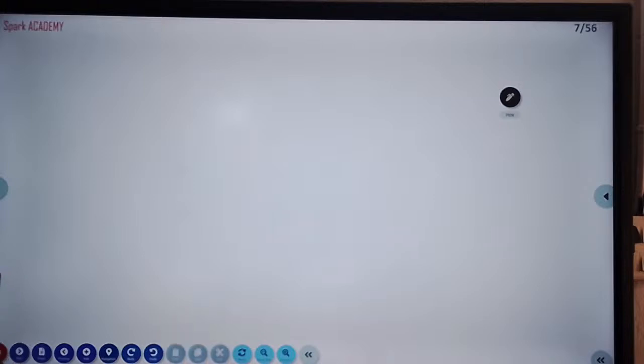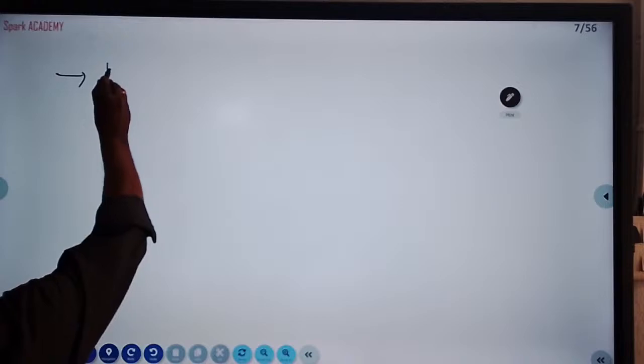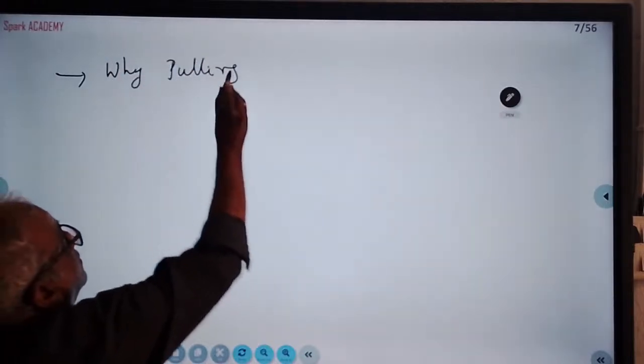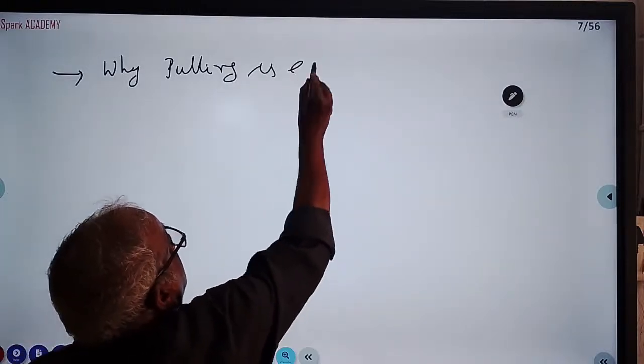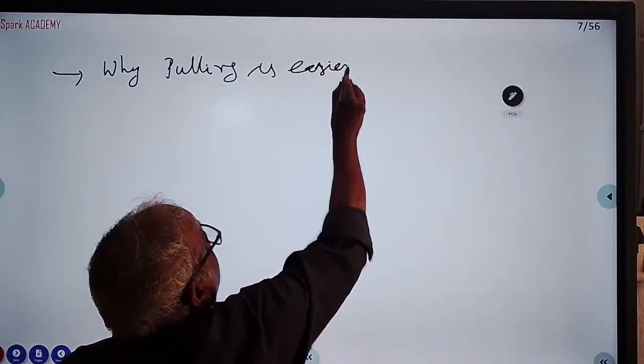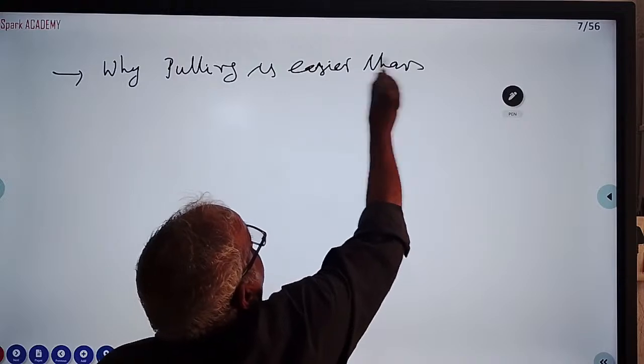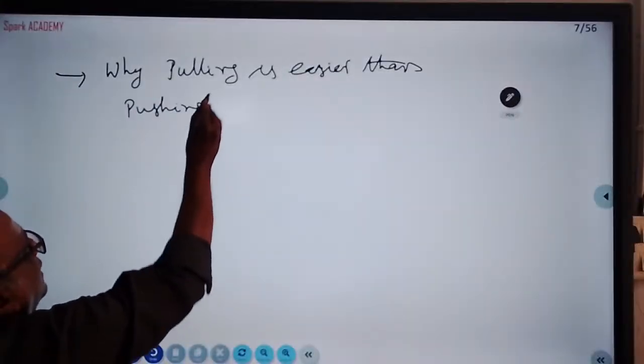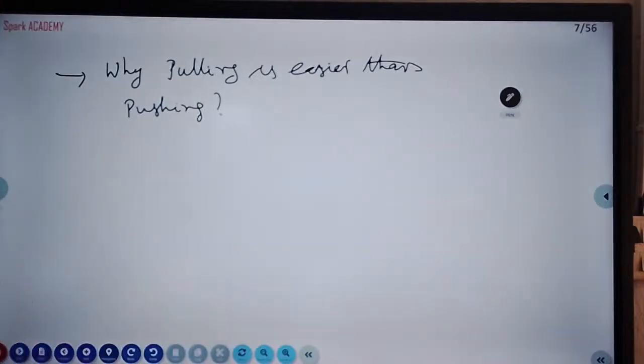These three are the main important ones. Lastly, for formality, why is pulling easier than pushing? Why is pulling a lawn roller easier than pushing?